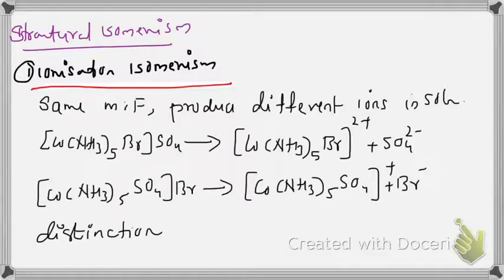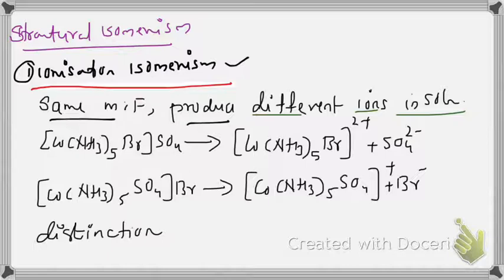Here molecules exhibit the same molecular formula but have different structural arrangements. Among structural isomers, the first and important one is ionization isomerism. These complexes have the same molecular formula, but they can produce different ions when dissolved in solution. Example, [Co(NH3)5Br]SO4.